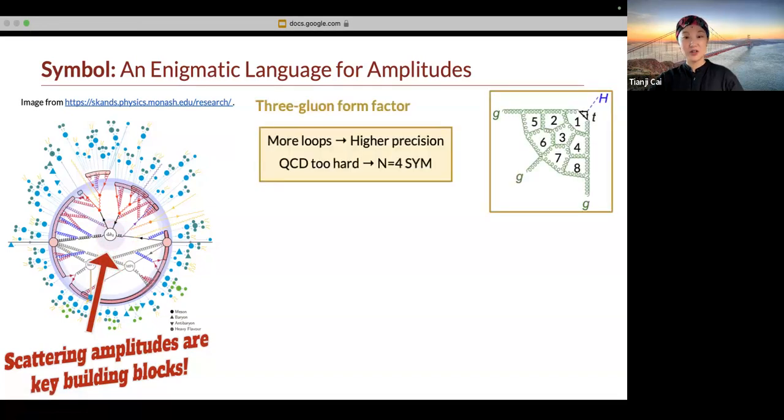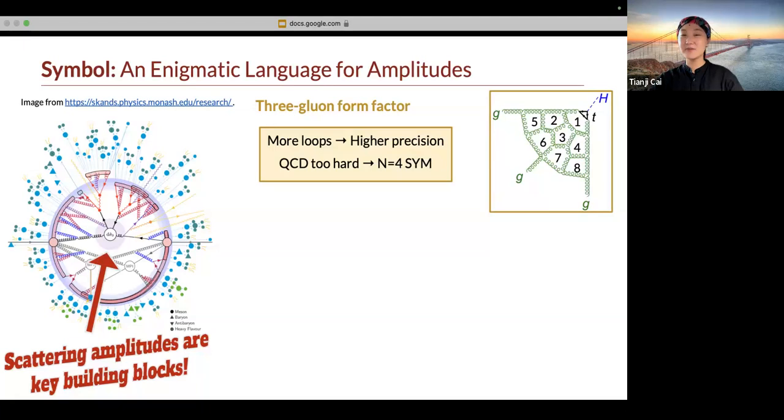Let's focus on a particular process, the so-called three-gluon form factor, illustrated by the Feynman diagram here. In order to get higher precision, we need more loops in the Feynman diagram. In the real world of proton collisions, we need to use the theory of quantum chromodynamics. There, the amplitude can only be calculated up to 2 loops.